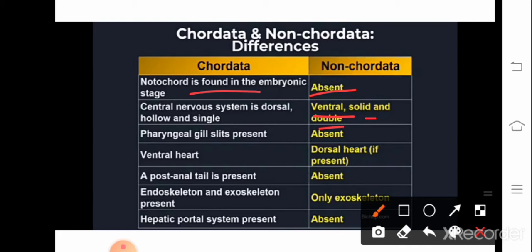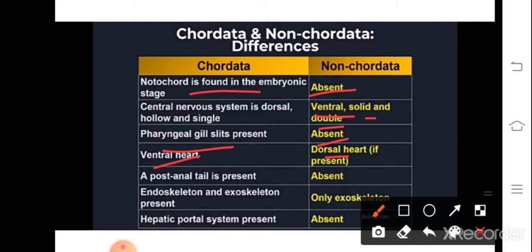So double ventral nerve cord is present in non-chordates. Next, third difference is, pharyngeal gill slits are present in chordates but absent in non-chordates. Heart is on the ventral side in chordates and heart is usually absent in non-chordates, but if it is present, it is on the dorsal side.